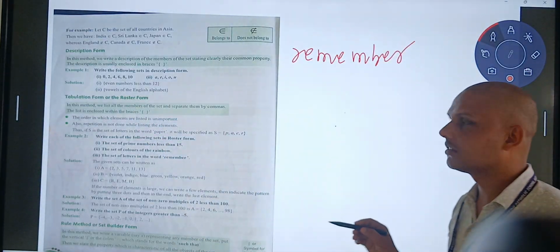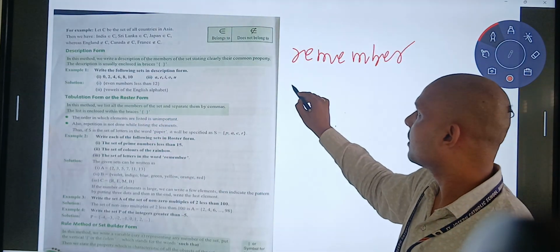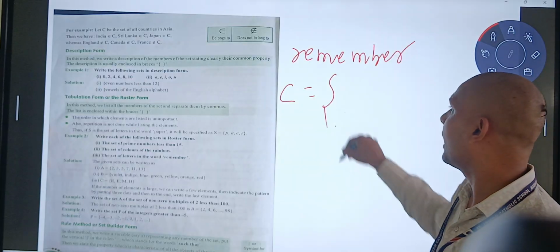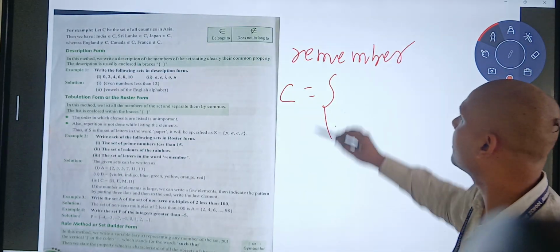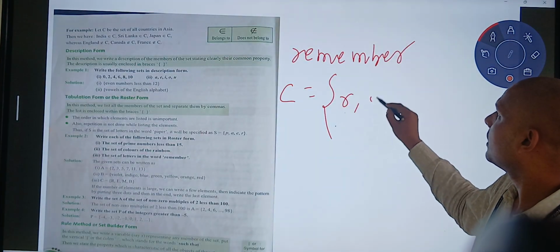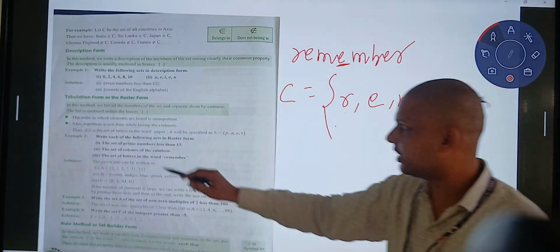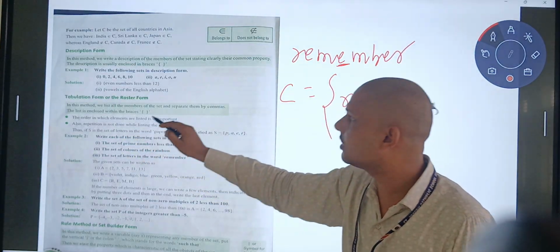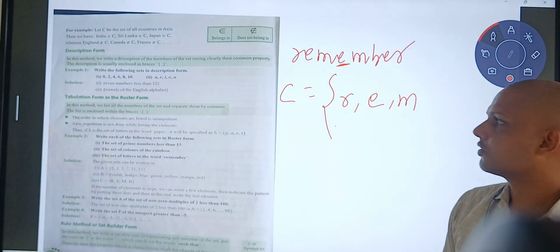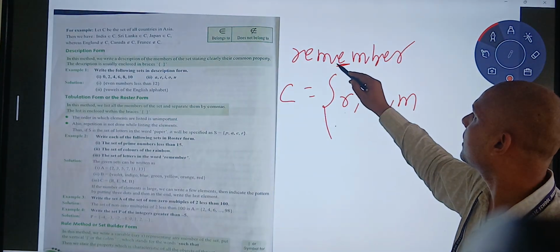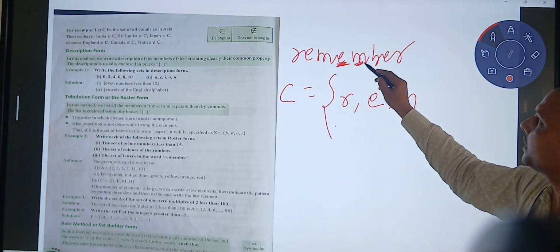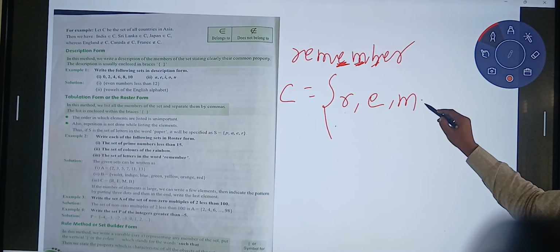So we will list all the elements. Let the name of the set be S, and in brackets we will write the letters. First r, then e, then m. Again e is coming, but the second point is what? Repetition is not done while listing the elements, so we will not write the repeated letter. E will not be written, and m is repeated again, so we will not write it. We will write b.